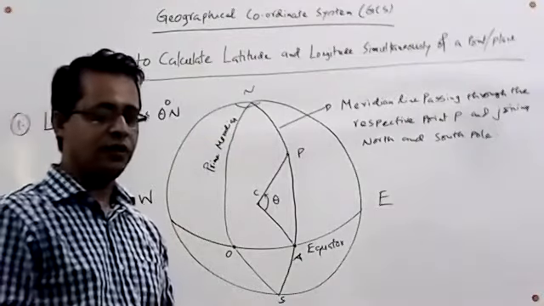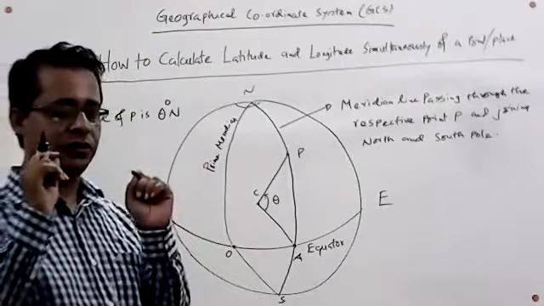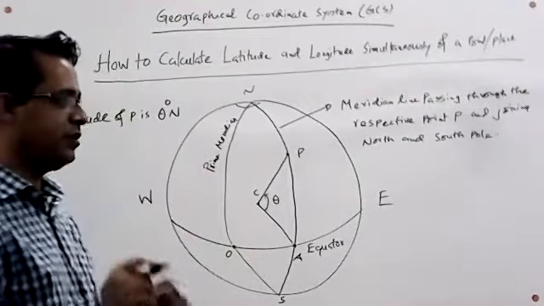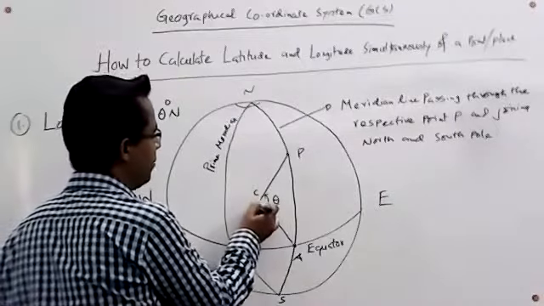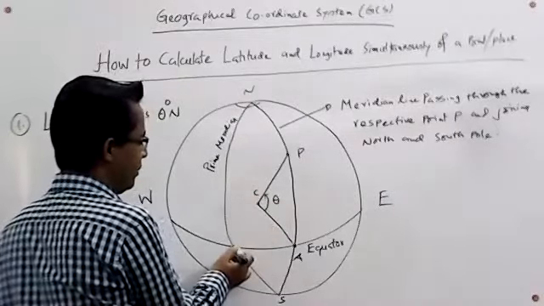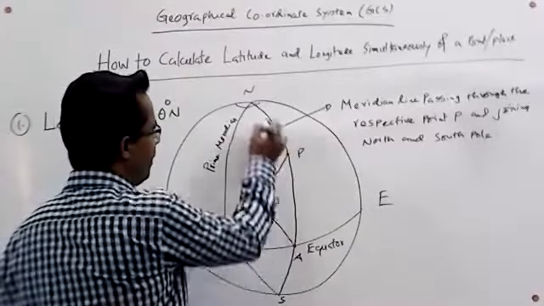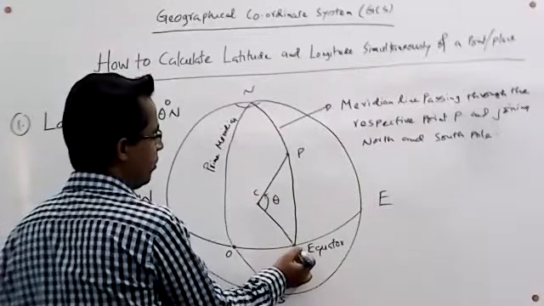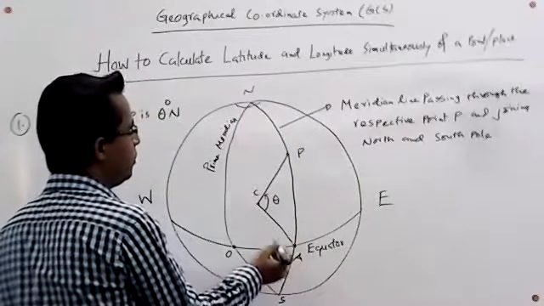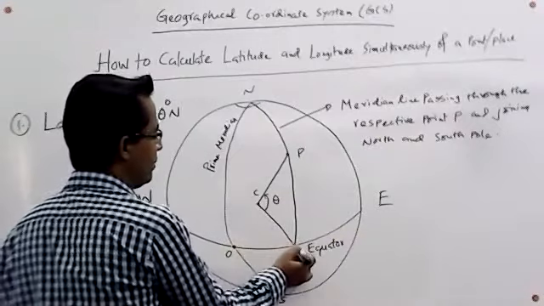Again, for the longitude of the point P, we also have to join three points. Of these three points, two are fixed, the center of the Earth and the origin, and by making the meridian line, the intersecting point with the equator is the point A. So we have to join these three points: center, origin, and this intersecting point.